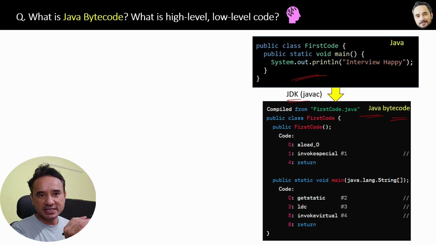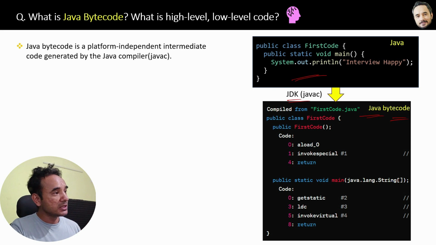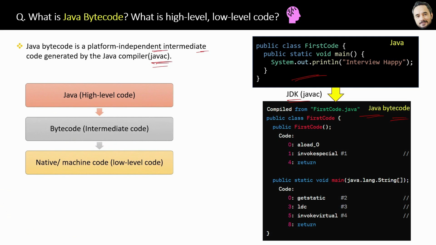Now the simplest definition of bytecode is here. Java bytecode is a platform independent intermediate code generated by the Java compiler. Simple, right? Now what is high level and low level code? You already know the answer. Java is the high level, bytecode is the intermediate level, and native machine code is the low level code. Great. I hope now you are feeling more confident about the Java program execution, right?